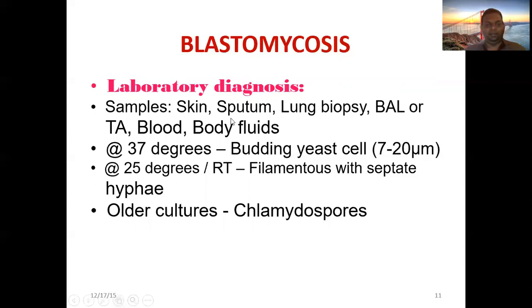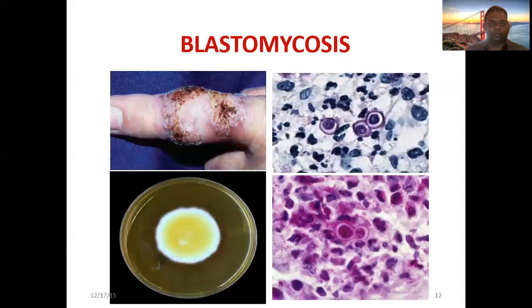Imagine we take a skin biopsy. We inoculate two separate Sabouraud dextrose plates. One will be kept in the incubator at 37 degrees, and another one at 25 degrees. So we have to keep them in two incubators. So these are the lesions. The subcutaneous one is brown in color. This is histopathology.